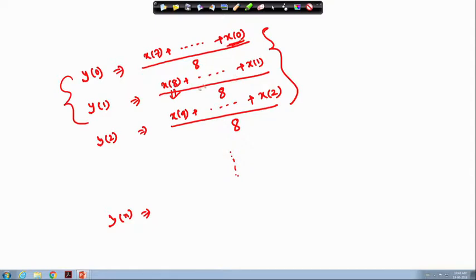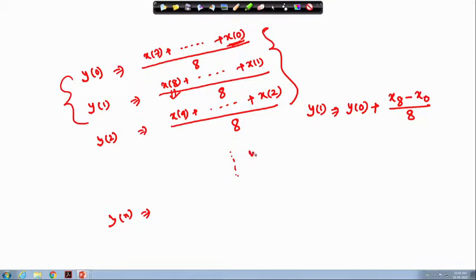So, considering this, can I change the y 1 value like this? Can I write y 1 equals y 0 plus x 8 minus x 0, divided by 8? Yes, I can. How?